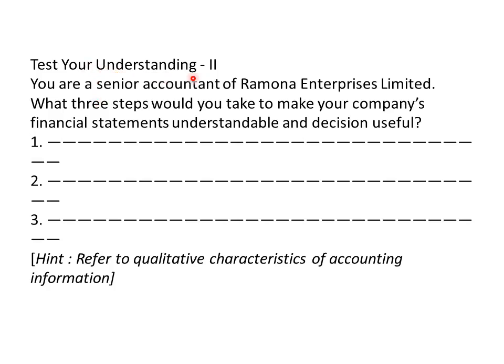So in test your understanding second part, you are a senior accountant of Ramona Enterprise Limited. What three steps would you take to make your company's financial statement understandable and decision useful? So here you are supposed to write the qualitative characteristics. Qualitative characteristics of information are that information must be reliable, it should be relevant and understandable as well as comparable. So these are the three qualities of information.